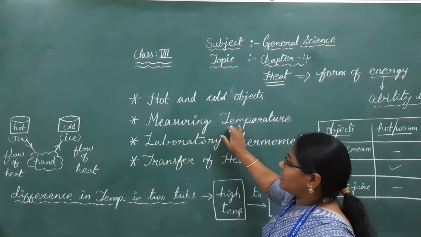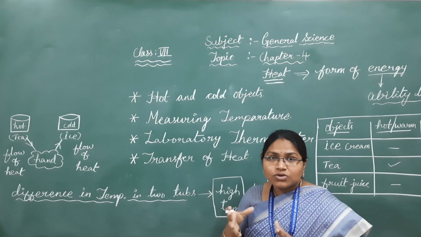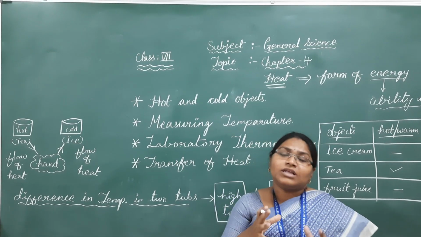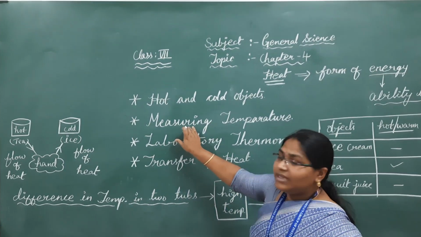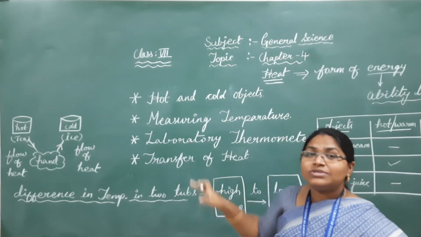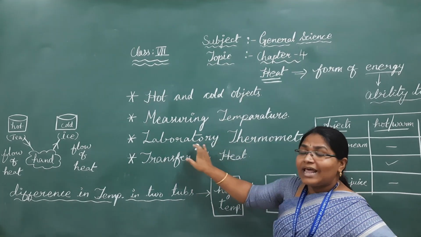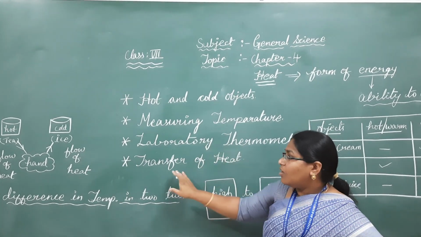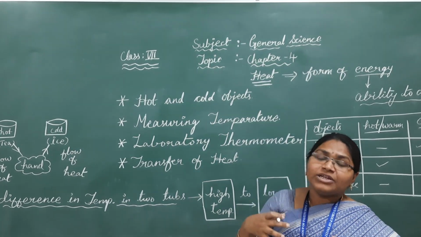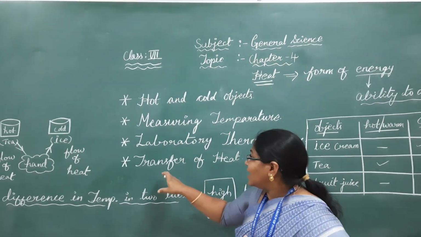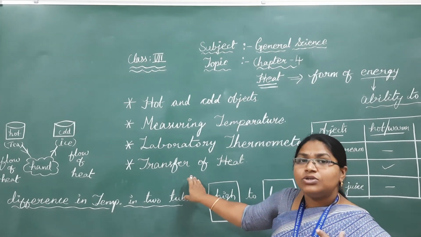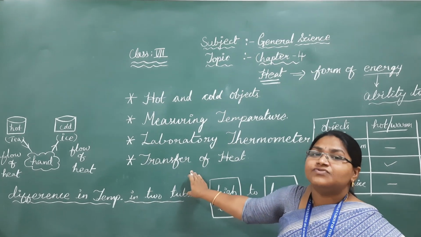Next one, measuring temperature. Whether the object is cold or hot, how hot the object is and how cold the object is, you can observe in this topic, measuring temperature. How will you measure the temperature? By using a thermometer, the laboratory thermometer. Between hot and cold conditions, the heat will transfer. How the heat is transferred, you can observe in the fourth topic, transfer of heat.